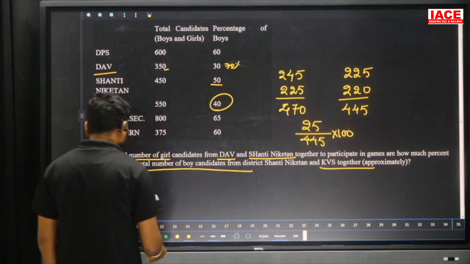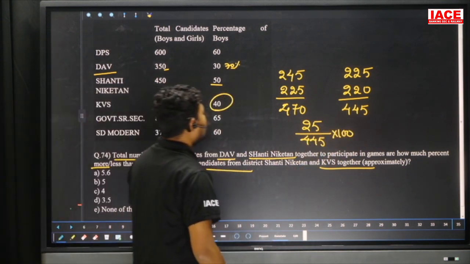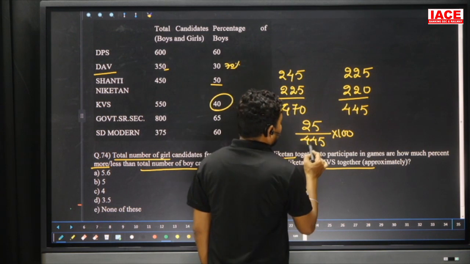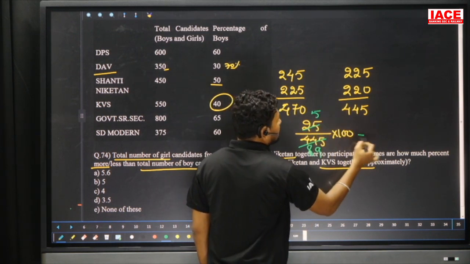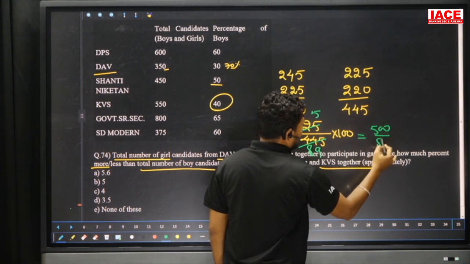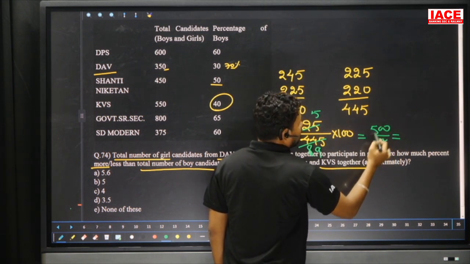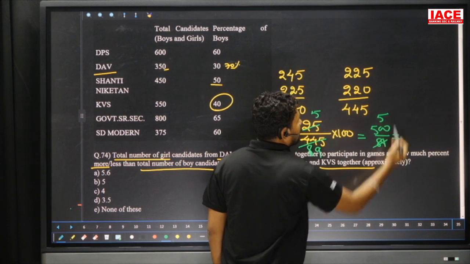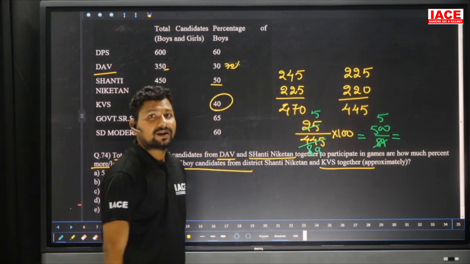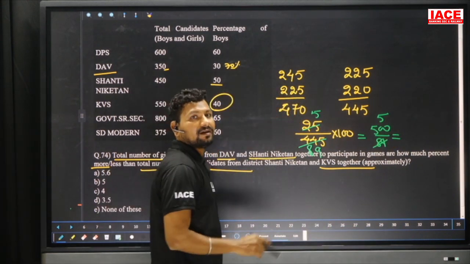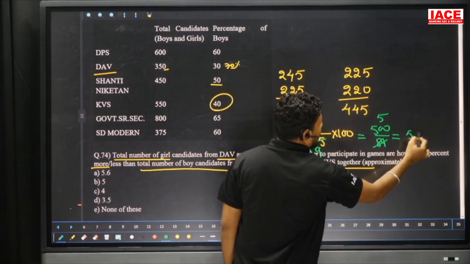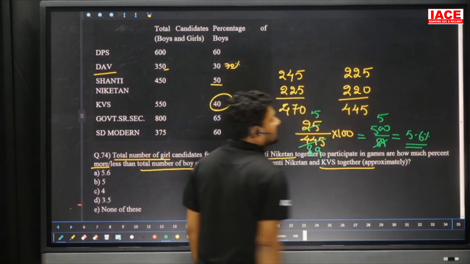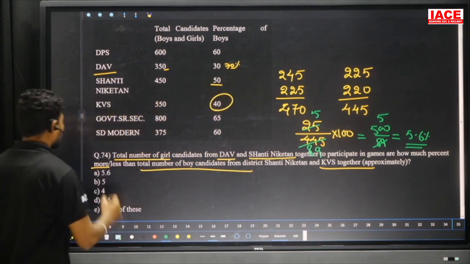Look at the options. We have decimal values also there. So cancel the values: 5 8s, 5 9s, 5 5s, and it is equal to 500 by 89. So 89 to 500, how many times? Nearly 5 times. We will get 495, extra you will get 5. When you apply one decimal, you will get almost 5.6 percentage. Our option is what?